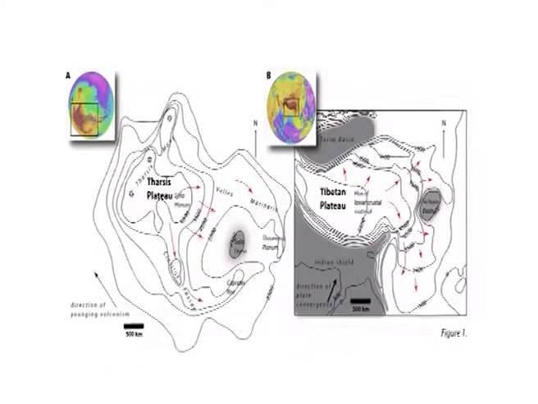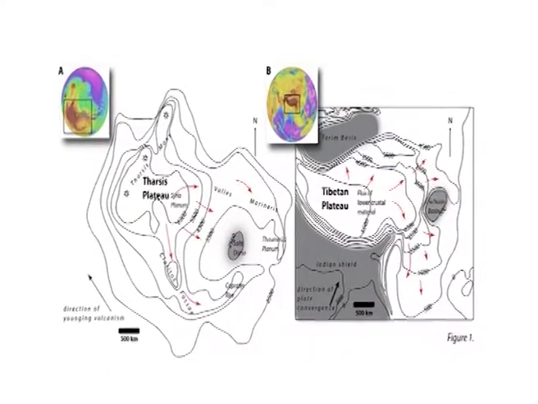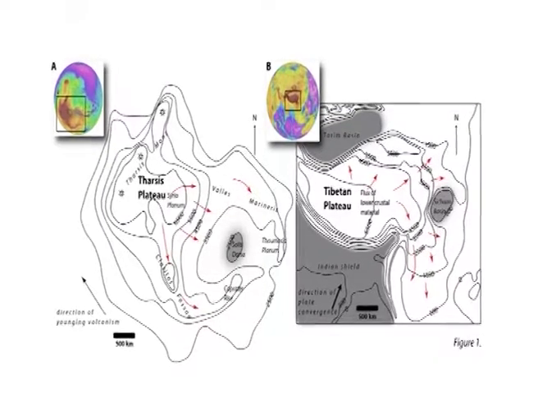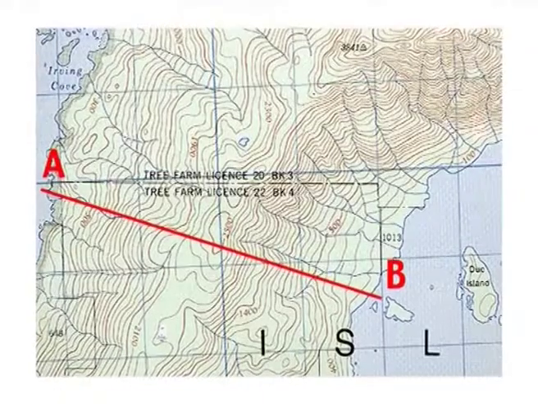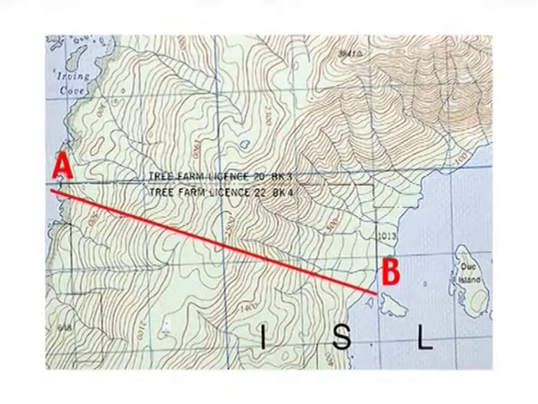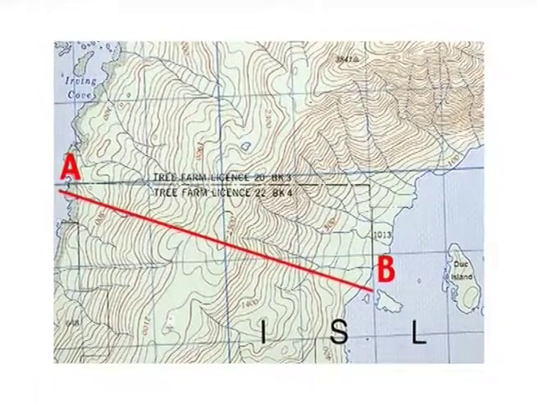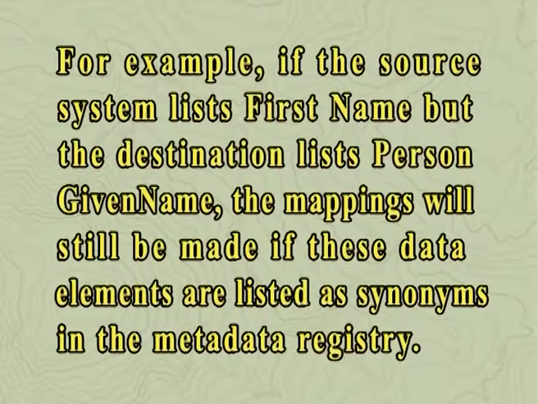Semantic mapping. Semantic mapping is similar to the auto connect feature of data mapping, with the exception that a metadata registry can be consulted to look up data element synonyms. For example, if the source system lists first name, but the destination lists person given name, the mapping will still be made if these data elements are listed as synonyms in the metadata registry. Semantic mapping is only able to discover exact matches between columns of data and will not discover any transformation logic or exceptions between columns.